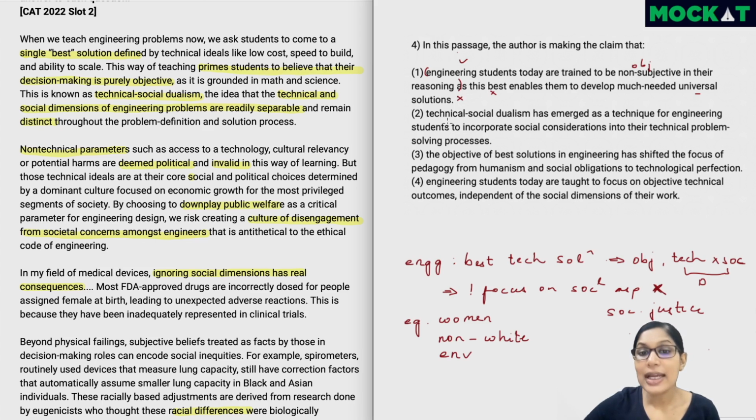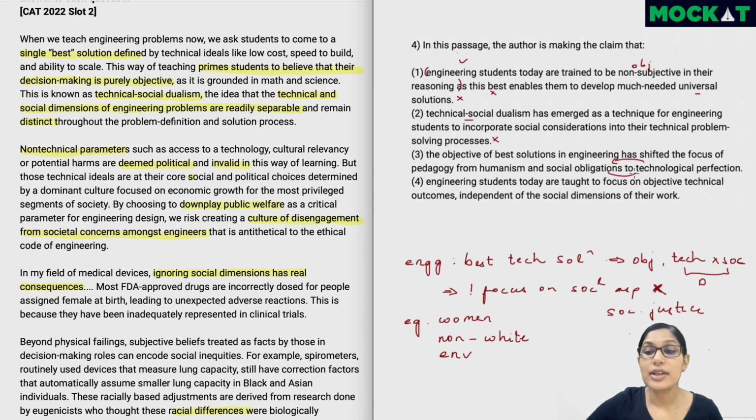Let's keep reading. Technical social dualism has emerged as a technique for engineering students to incorporate social considerations in their technical problem solving processes. We just discussed it for another question. Technical social dualism is all about focusing only on the technical aspects and not incorporating social considerations. So this is also wrong. This is factually incorrect, so we can eliminate it. The objective of best solutions in engineering has shifted the focus of pedagogy from humanism and social obligations to technological perfection.